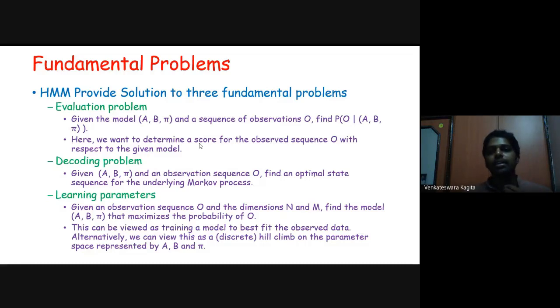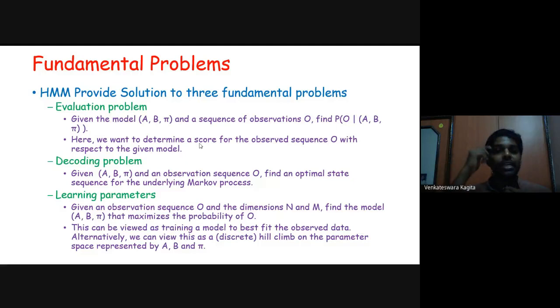The model is this set of all the probabilities. Then the decoding problem: given this theta, that is A, B, and pi, and an observation sequence O, find an optimal state sequence for the underlying Markov process. That is, you are interested in finding a particular optimal state sequence Q for the underlying Markov process with these parameters A, B, pi, and an observation sequence O.